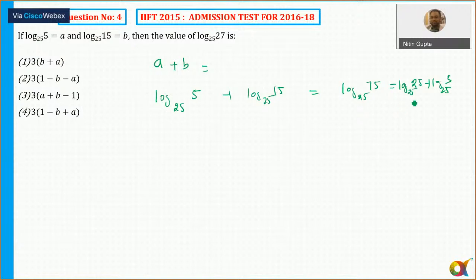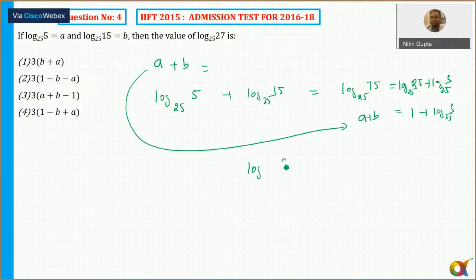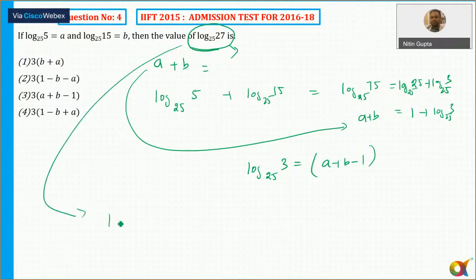Now log 25 to the base 25 is 1. 27 is what? 3 cube, isn't it?